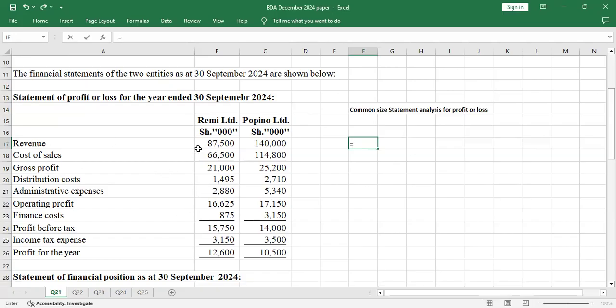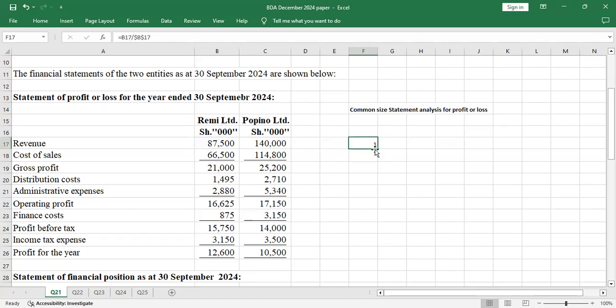So just say equals, then you take 87,500 and you divide by 87,500. But remember, the base, which is 87,500, is the base. So that base we lock completely because it will be constant all through. I'll lock it completely by introducing the dollar sign before and after the column. In this case, my column is B. So you enter. Once you enter, you'll get 1, which means it's 100%.